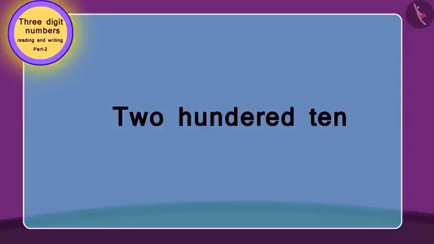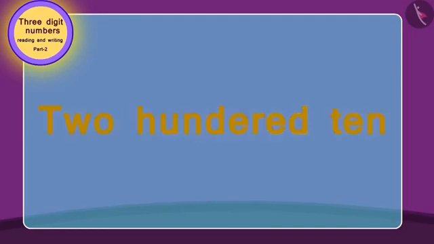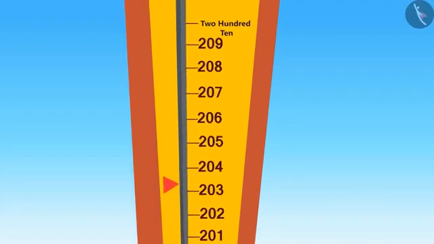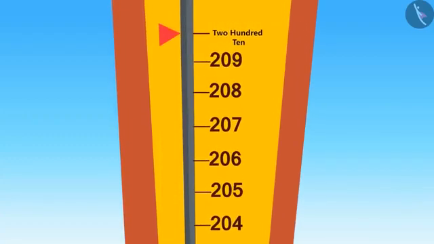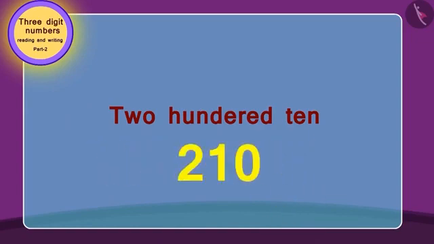Can you write this number in digits? It's pretty easy. The process of writing in words is exactly the opposite. Come on, write with me. 210. This is 10 above 200. So, this number is 210. We will add 10 to 200 to write this. In this way, our number 210 is ready.